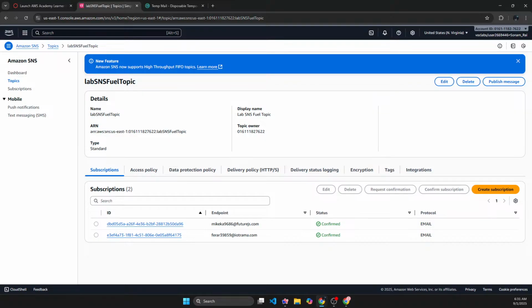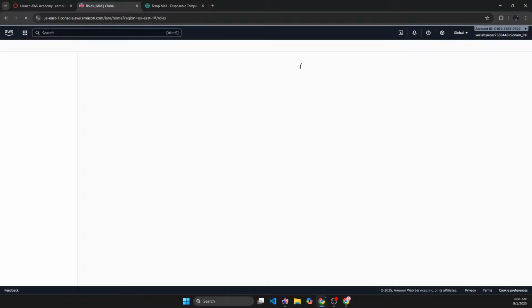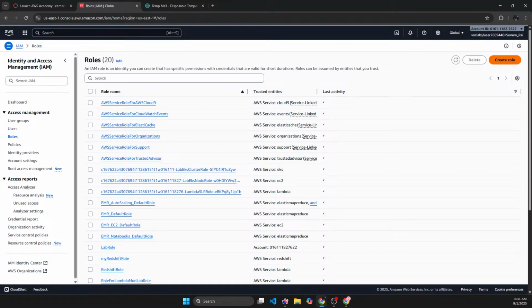On that, I need to create an IAM role, but as you know, we cannot create an IAM role. That is sad. What I should have done now is gone to IAM and created a role. But since this is a learner's lab, I don't have access to create a role.